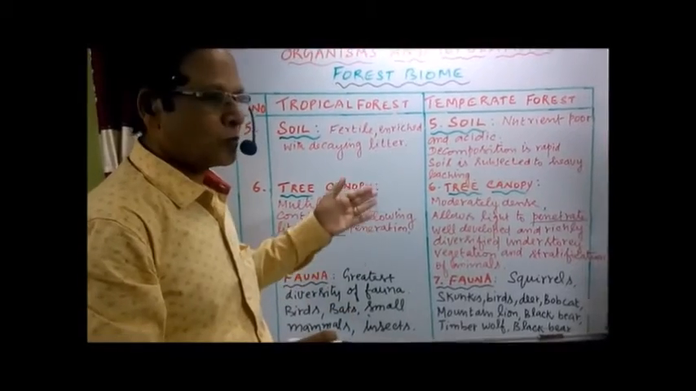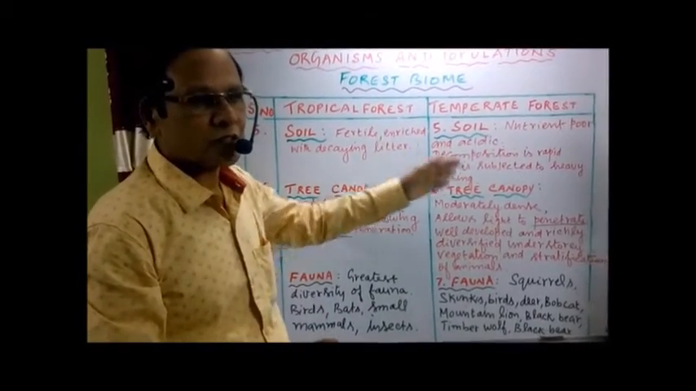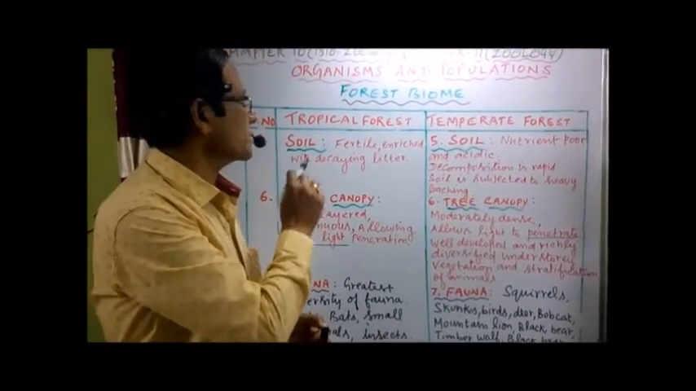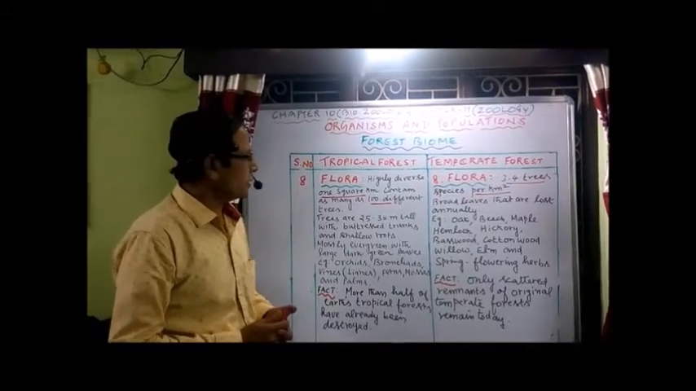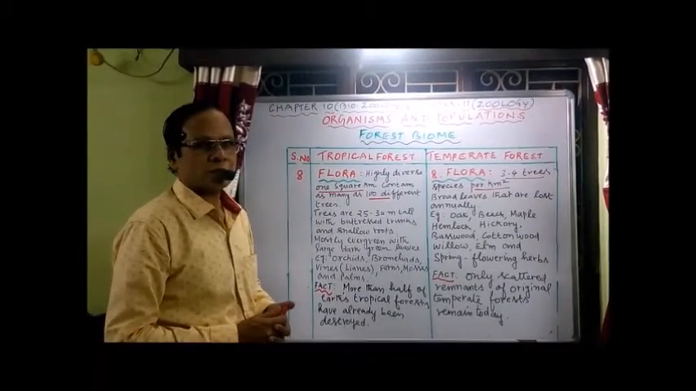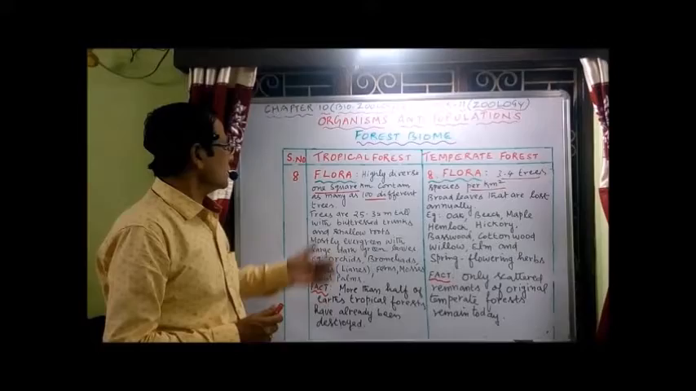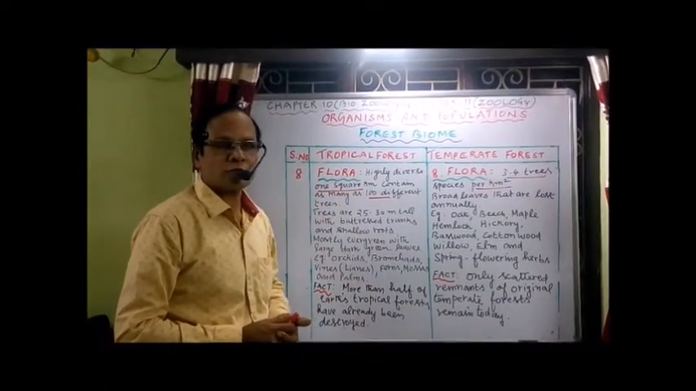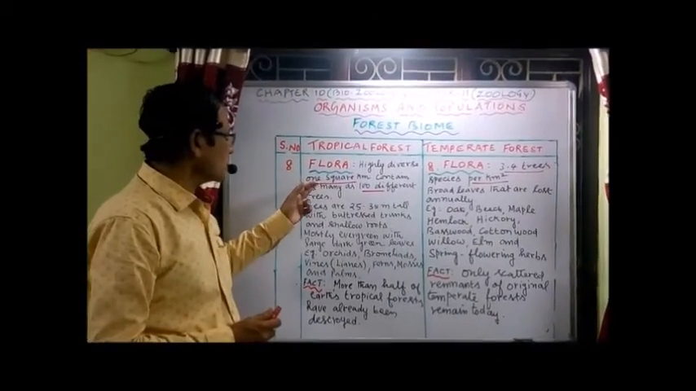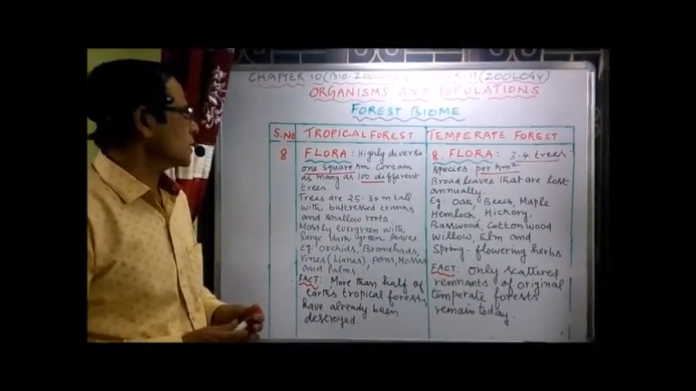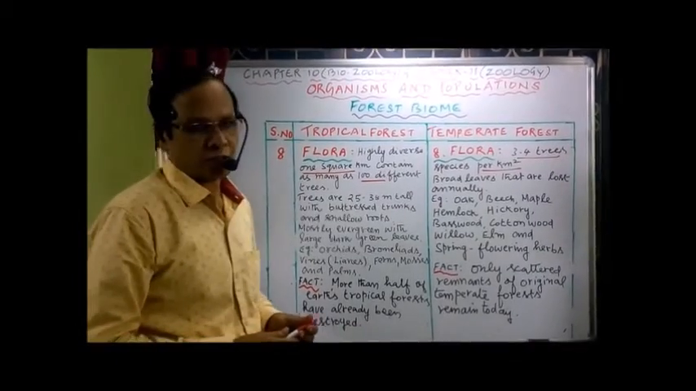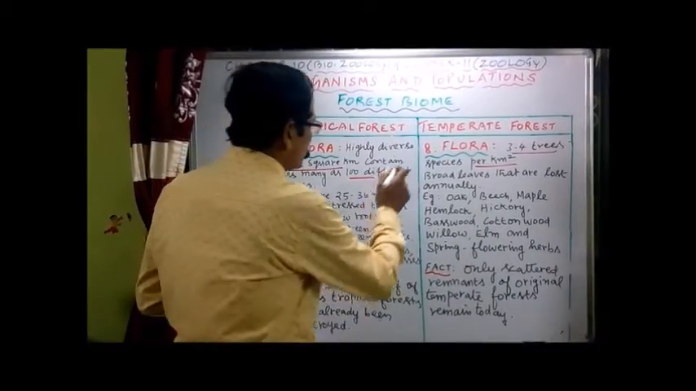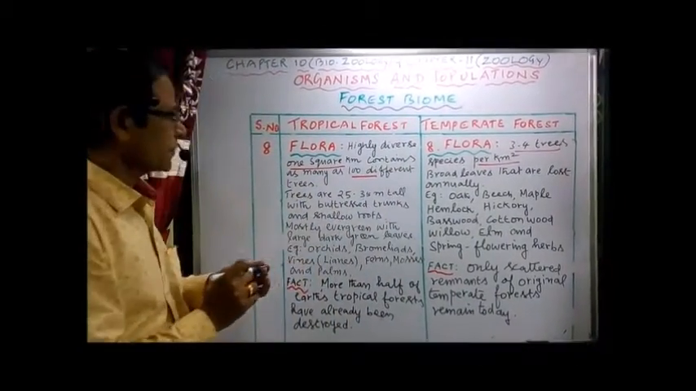We have to know one more character regarding the flora or vegetation of the two different forests. What are the different kinds of plants living there in tropical and temperate forests. Now the nature of flora and vegetation in both the forests. In the case of tropical forests, we have highly diversified vegetation. One square kilometer contains as many as 100 different trees.